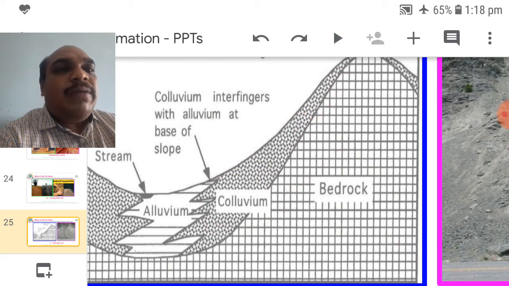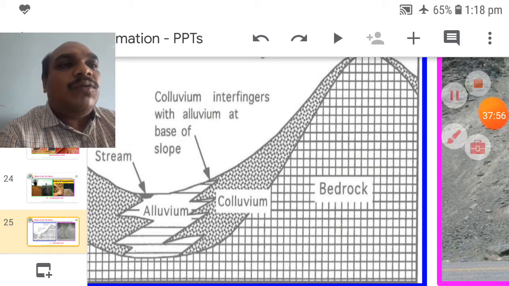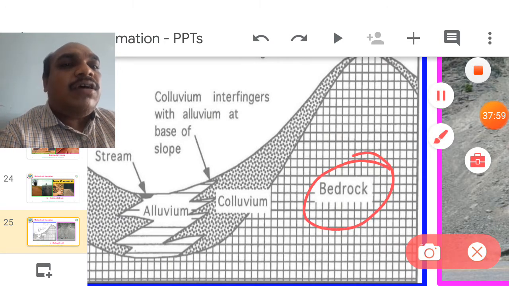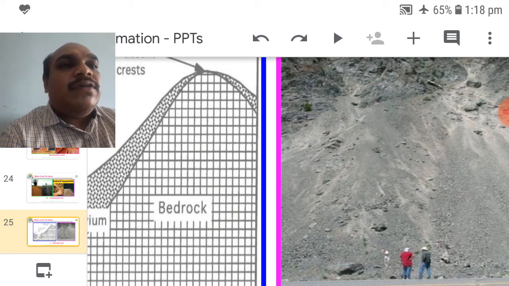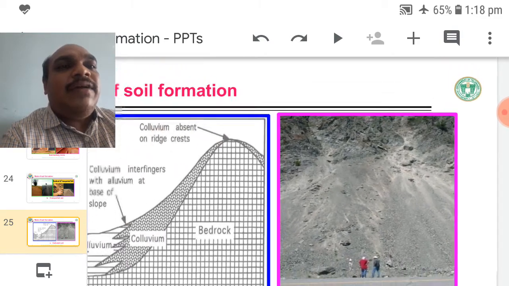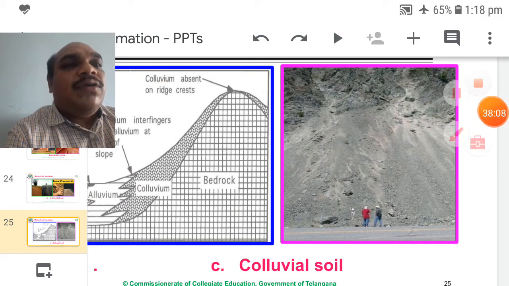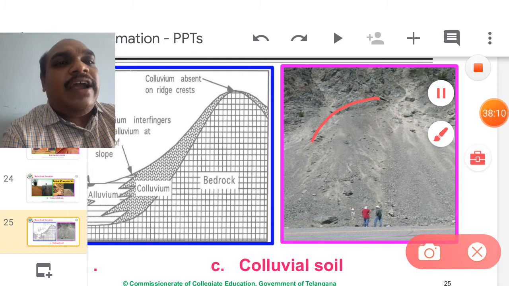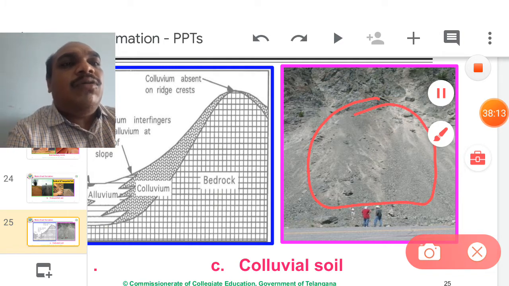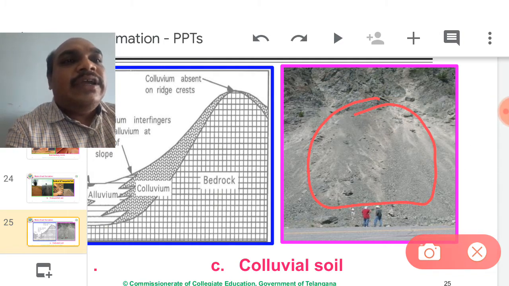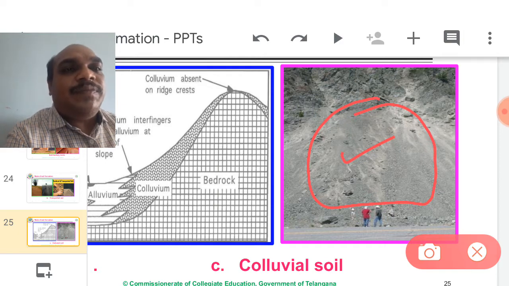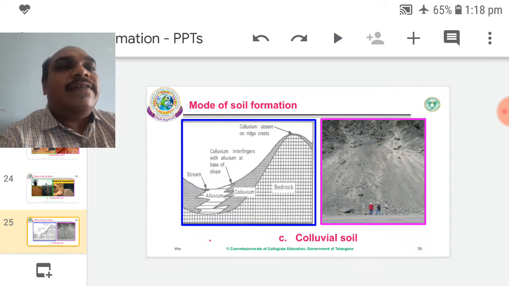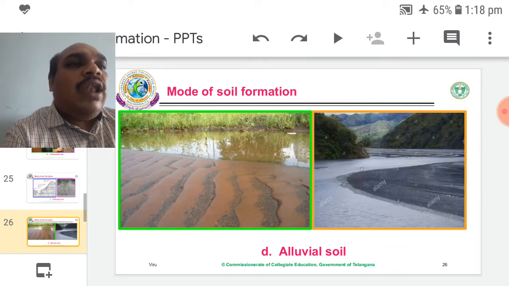So it is the bedrock. Bedrock means stone, strong stone. Bedrock means strong stone. So it is one of the landslide. Now the landslide gradually comes down from the mountain. It is one of the colluvium. Such type of soils are called colluvial soils. Colluvial soils. Now alluvial soils.